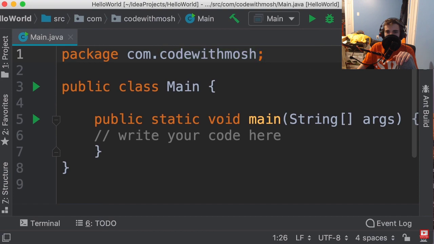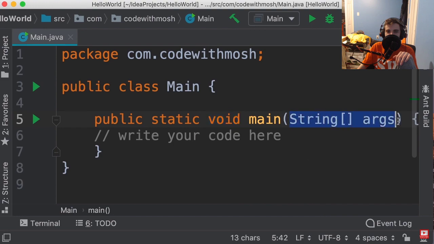Now below this package statement, we have our main class, exactly like what you saw in the previous tutorial. So we have public class Main with a pair of curly braces. Inside this class, we have our main method. It's a public method, which means it's accessible from other parts of this program. It's static. We haven't talked about static methods yet. We'll talk about them in the future. For now, just remember that the main method in your program should always be static. The return type of this method is void, which means this method is not going to return a value.